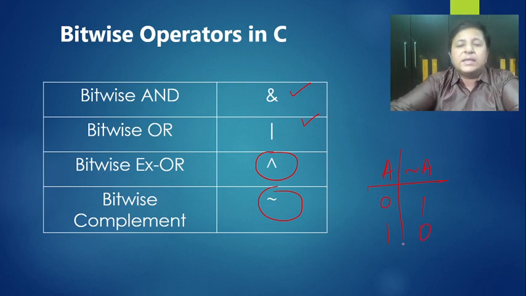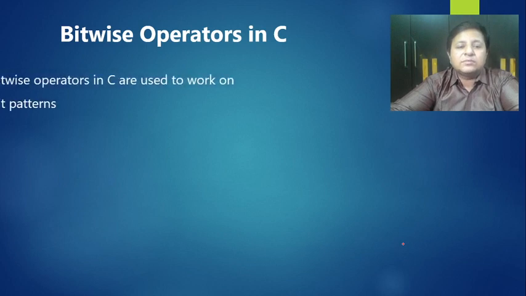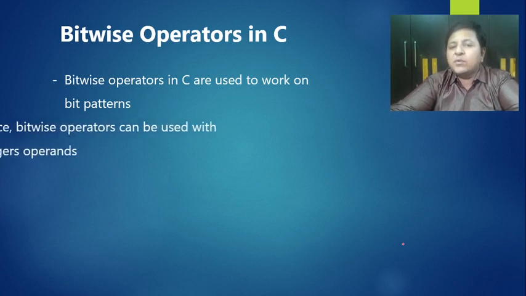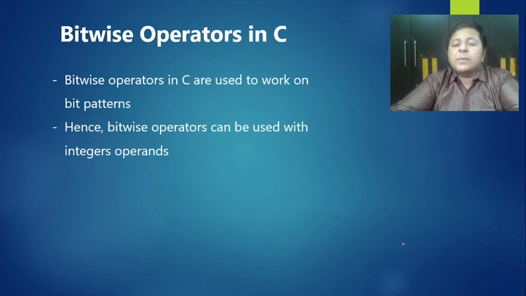Okay, let's look at the table for XOR. Before that, we have some points to discuss. Bitwise operators in C are used to work on bit patterns, as we've already seen, and hence bitwise operators can be used with integer operands.